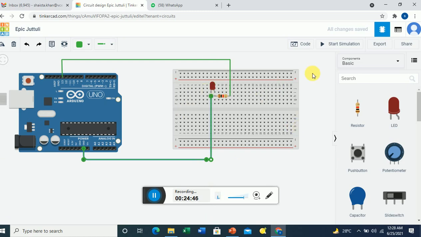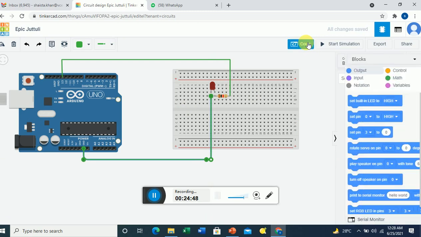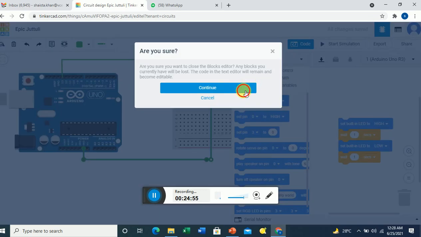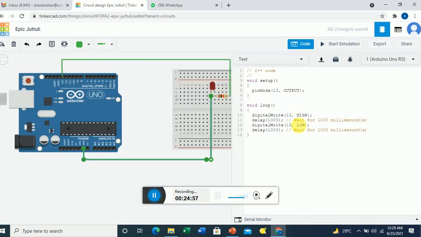Now next I want to write the code. In the code option it will ask for blocks, but we are going for coding, so I'll select the text option. Continue. Now if you see, a program is ready by default. This is pin number 13. Why is this ready? Because by default an LED is available on the Arduino Uno board if you take it practically. So by default they are giving this program. We can change this also.